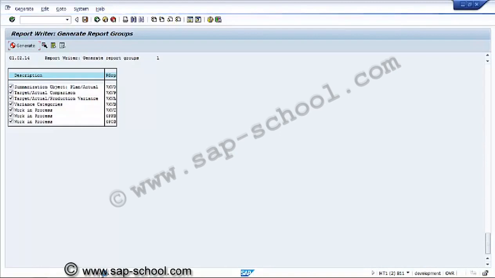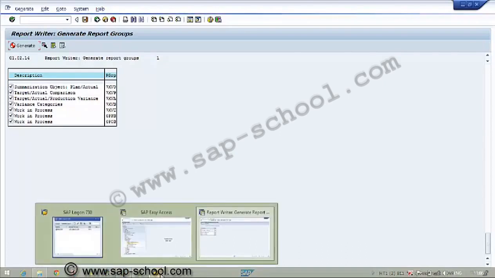So this information will tell us what progress is happening against a transaction. This is 7K VD, P01.